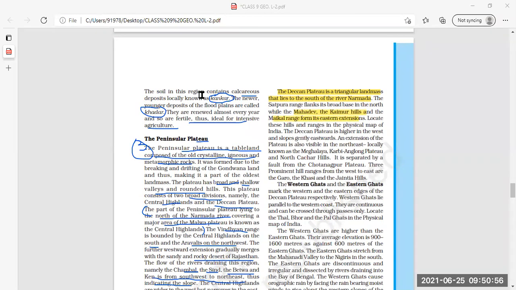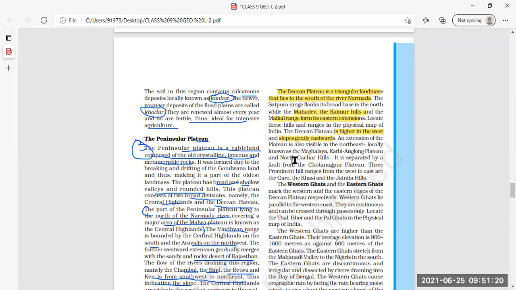Is the location of the Deccan Plateau clear? Yes, the location is clear now. Next, the Deccan Plateau is higher in the west and slopes gently eastward. Now this is another feature: it is higher in the west side, then slopes gently eastward. Clear?